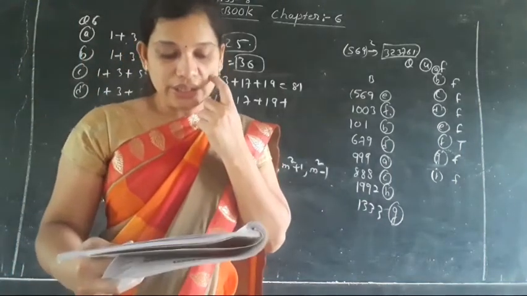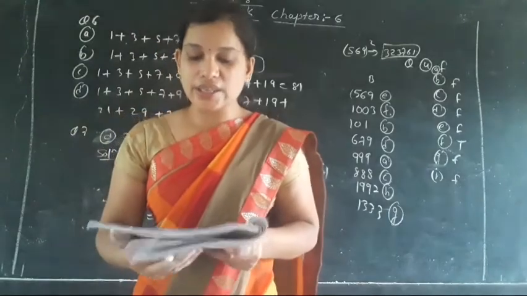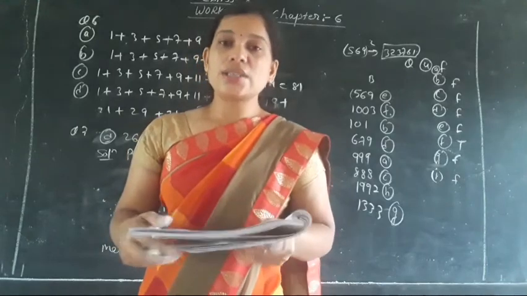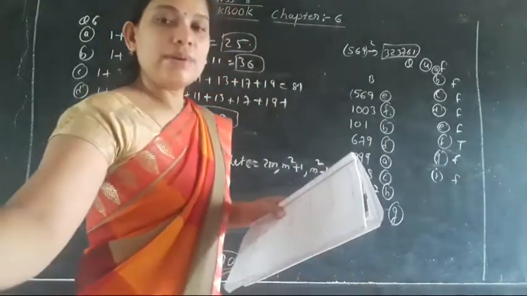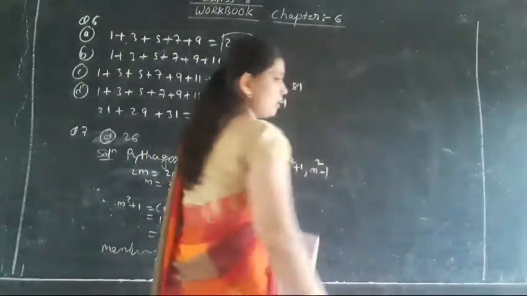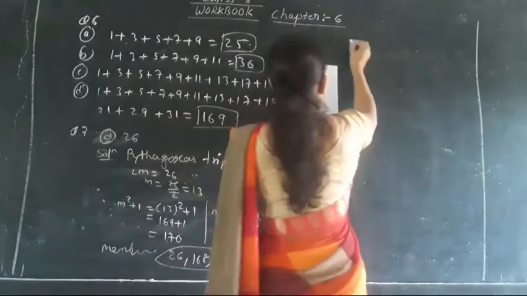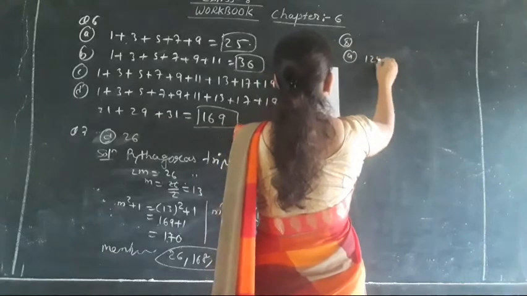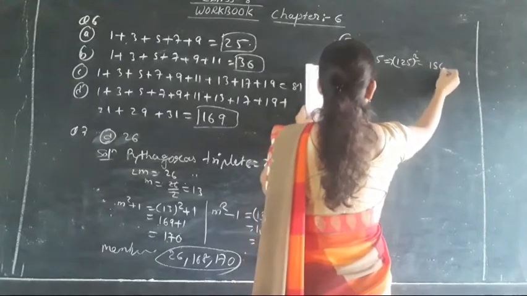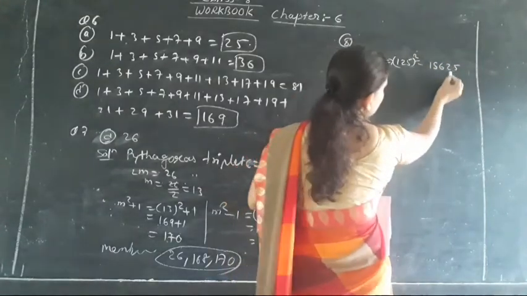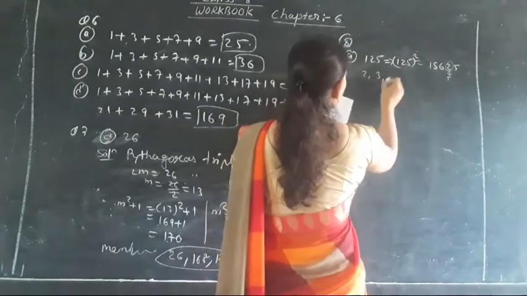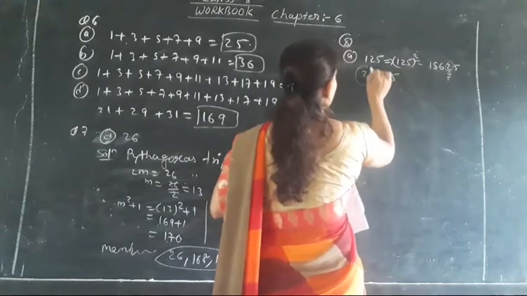Moving toward the 8th question, here it is said that circle out the 10th digit in the square of the following number. 10th digit को उसका circle करना है. Okay, so suppose a number is given 125, isn't it? So what you have to circle, look at its tens place value. Question 8, A part 125. If we are doing the square of 125, what number will we get? 15625. Okay, so what is the 10th place value? This is the 10th place value, isn't it? So here it is given 2, 3, 5. So 10th place value is 2, so you have to circle the number.